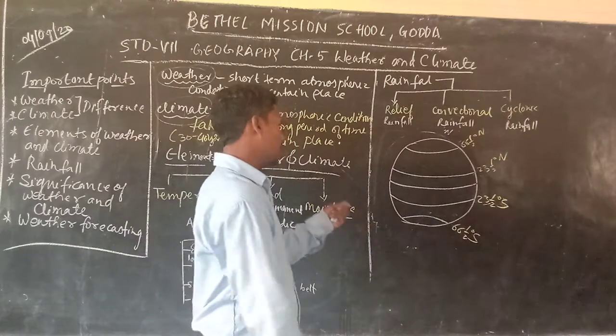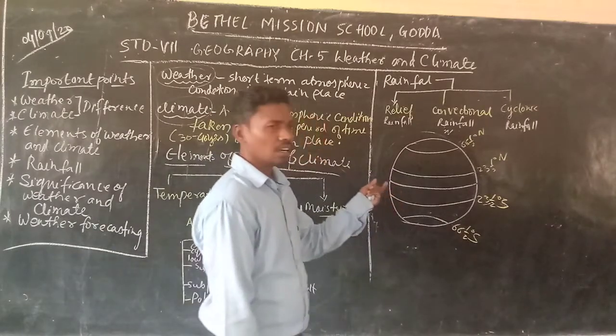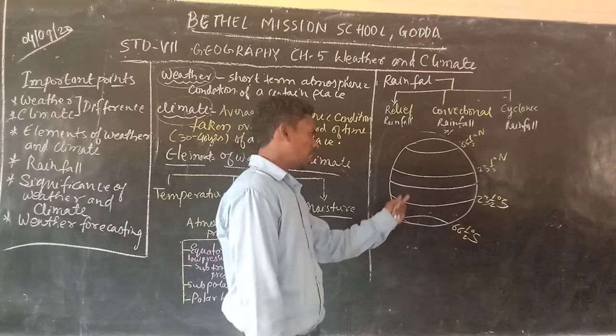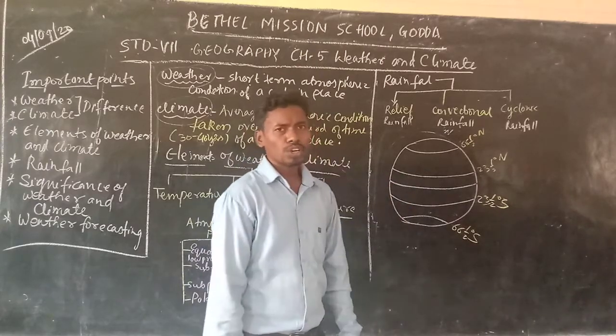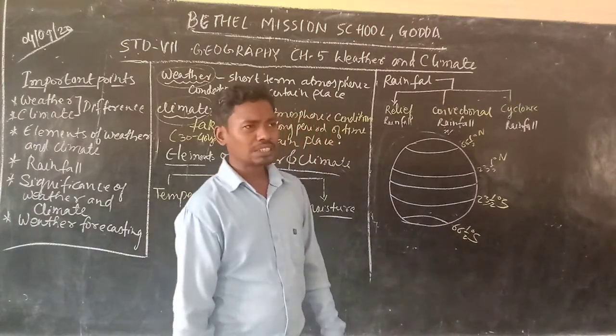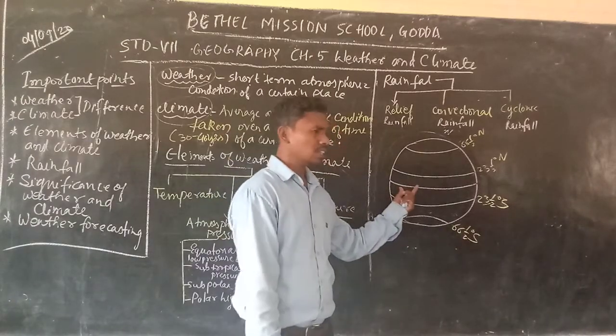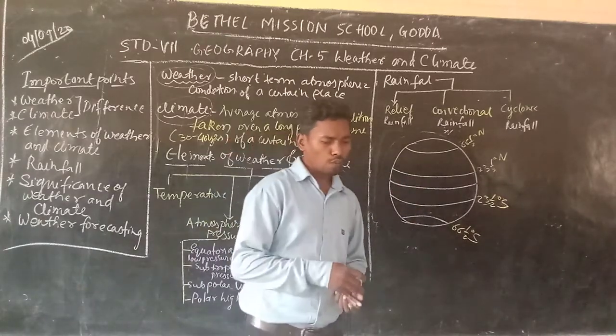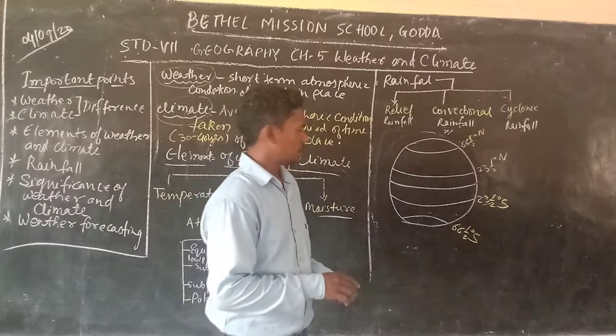As I told you that the areas between 23.5 degree north and the 23.5 degree south, they receive maximum heat. Since they receive maximum heat, an area of low pressure is created.